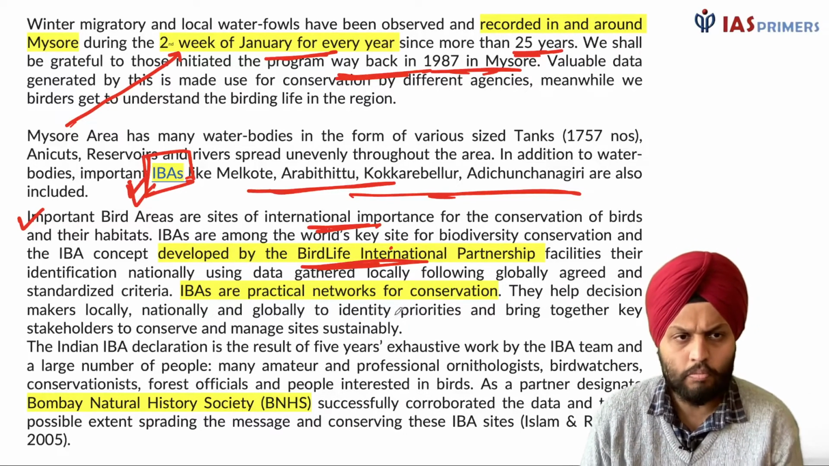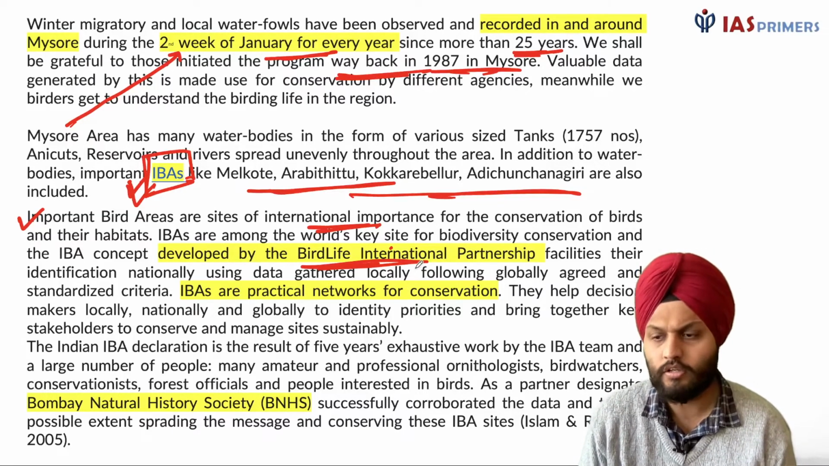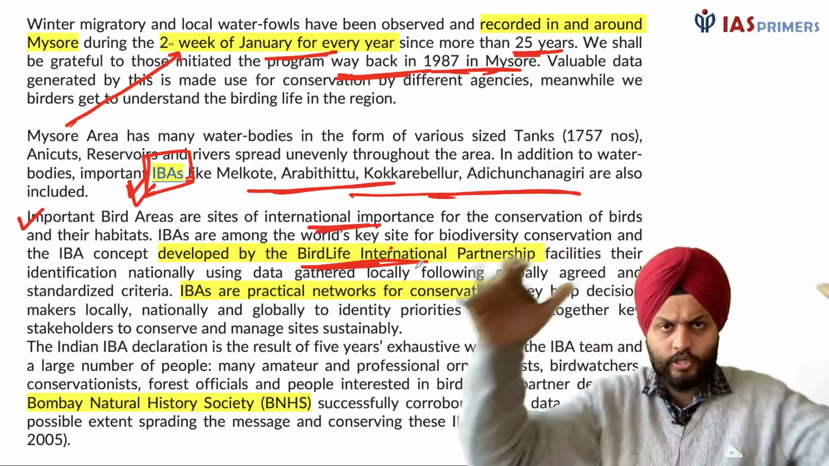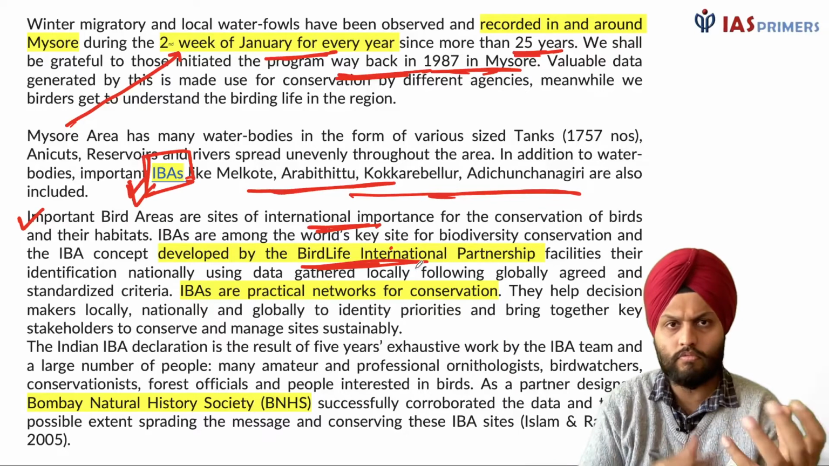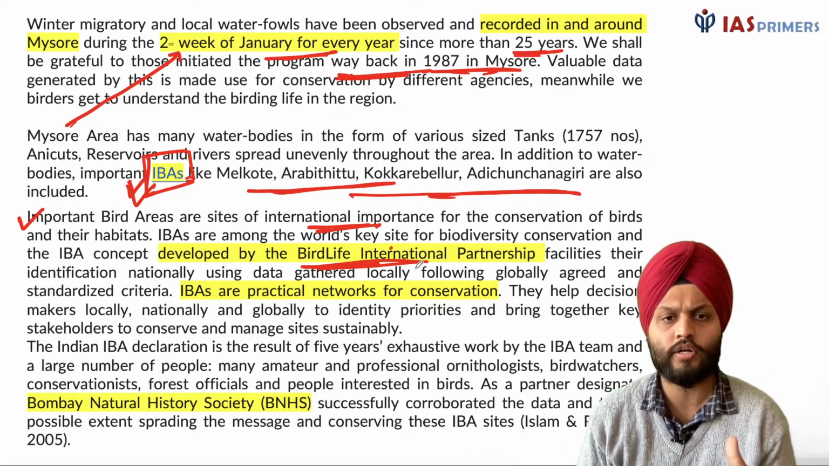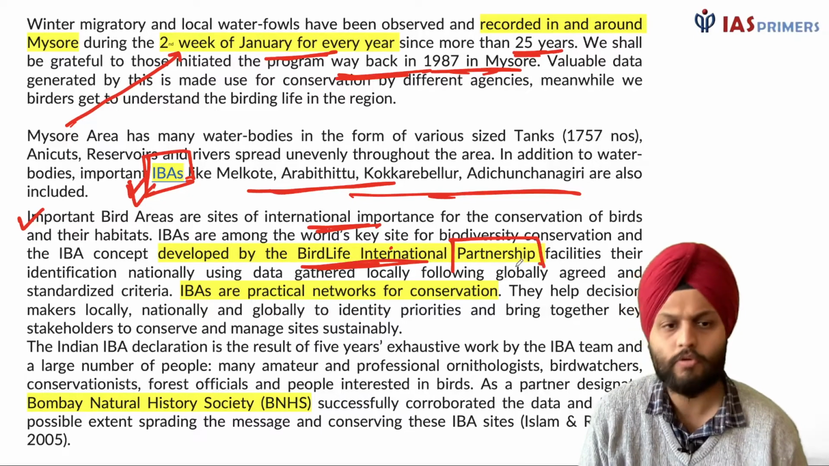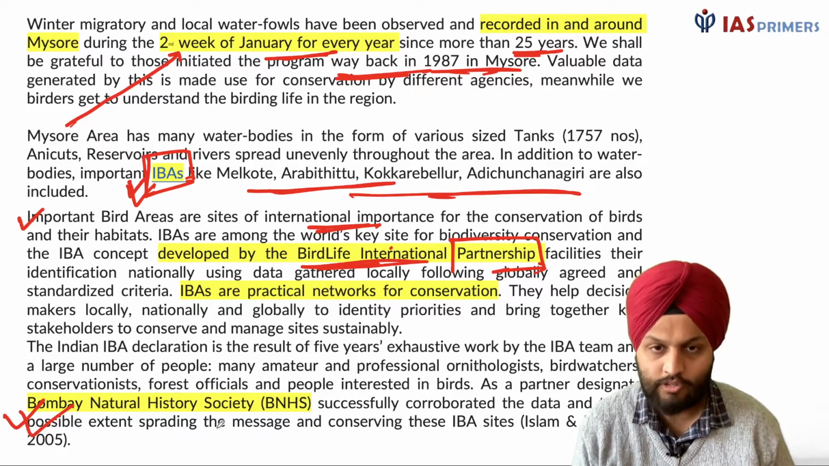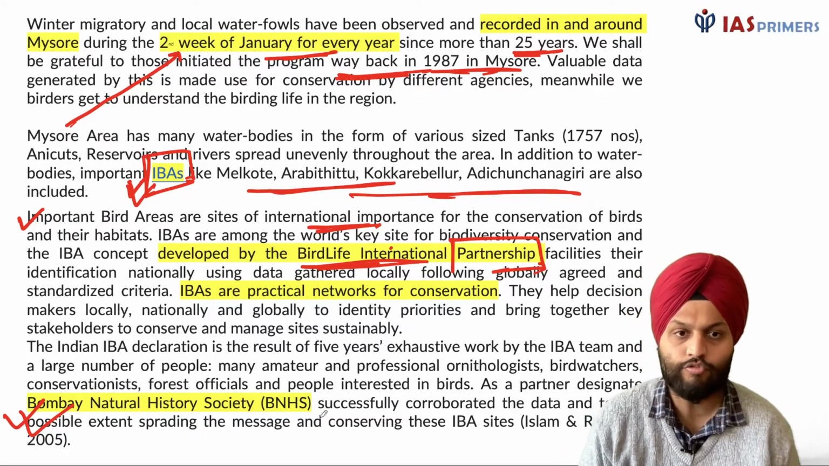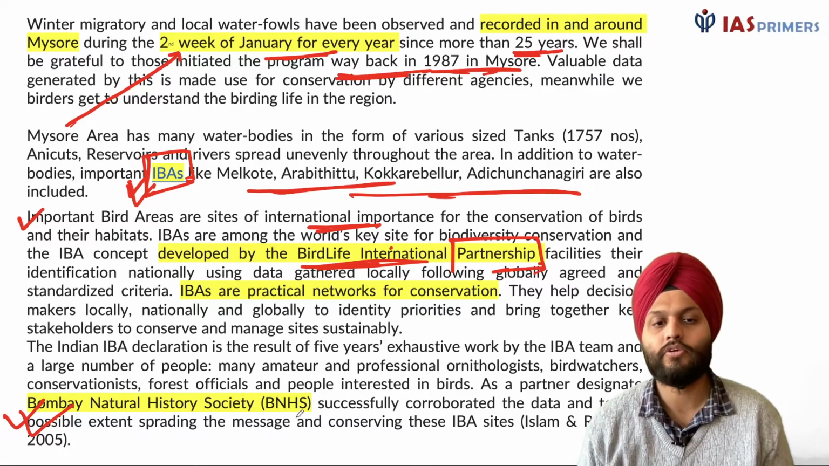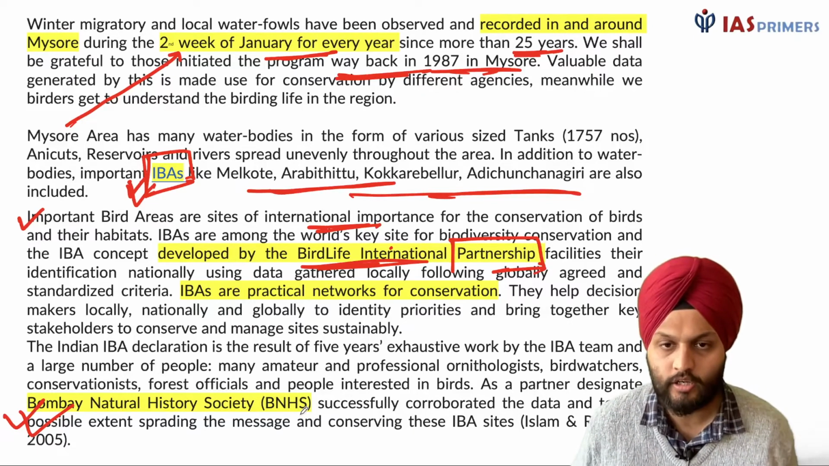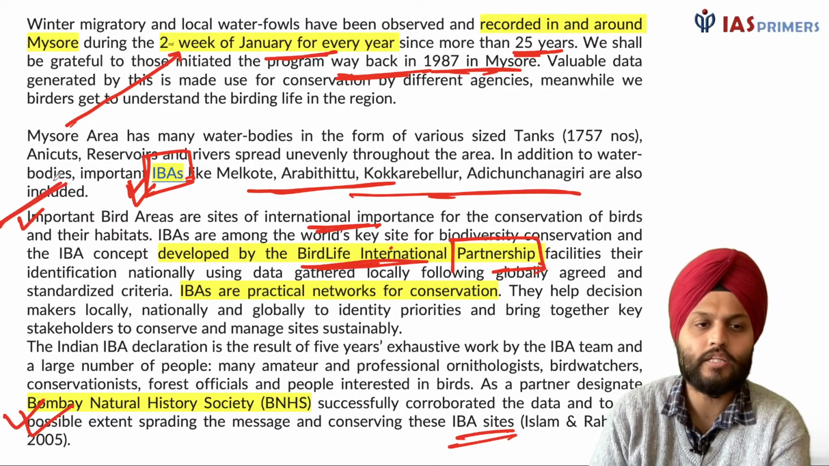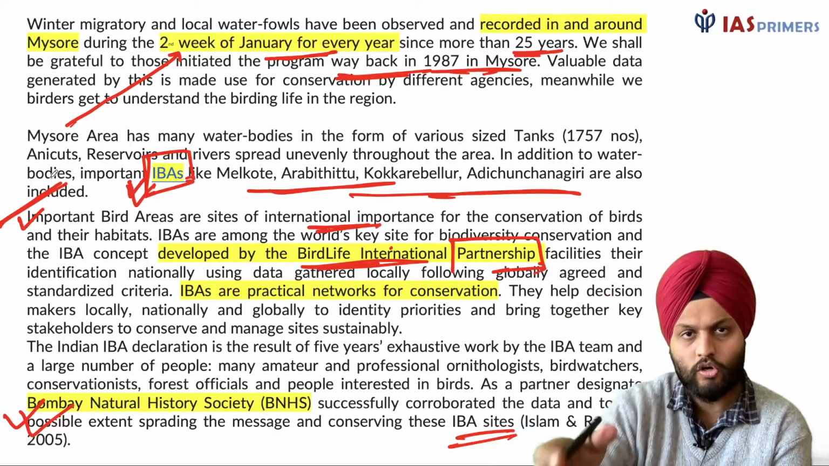And in fact, what I know about BirdLife International specifically is that within this there are a number of NGOs that are working together. Right, so it's a network of various organizations. Therefore, there is this word partnership over here. This was again asked in the prelims. Bombay Natural History Society, as a partner designate of BirdLife International, successfully corroborated the data, and it provided some information with reference to IBA sites. So these are all additional information over here.